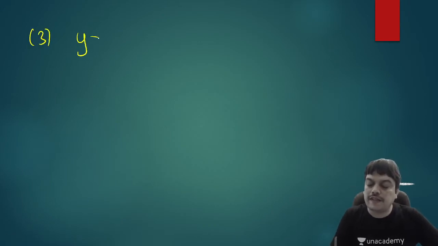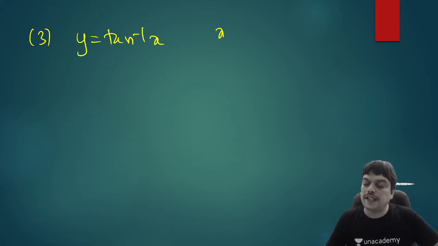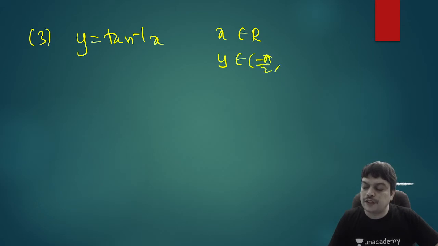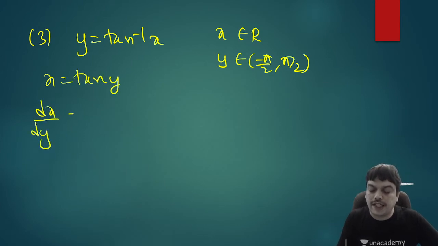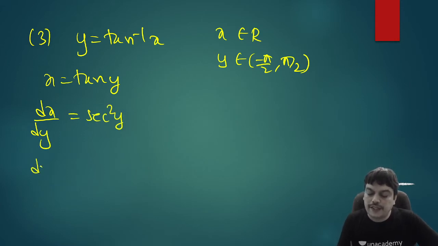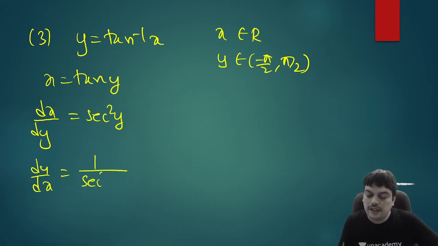If y is tan inverse x. So here you know that domain is all real numbers and range is minus pi by 2 to pi by 2 for tan inverse function. So if you have to find the derivative, again write x equal to tan y. So then dx by dy equal to tan y will have a derivative secant square y. So write secant square y. And you can therefore say dy by dx is also equal to secant square y reciprocal. You have to write 1 by secant square y. And you know that secant square y can be written as 1 plus tan square y.